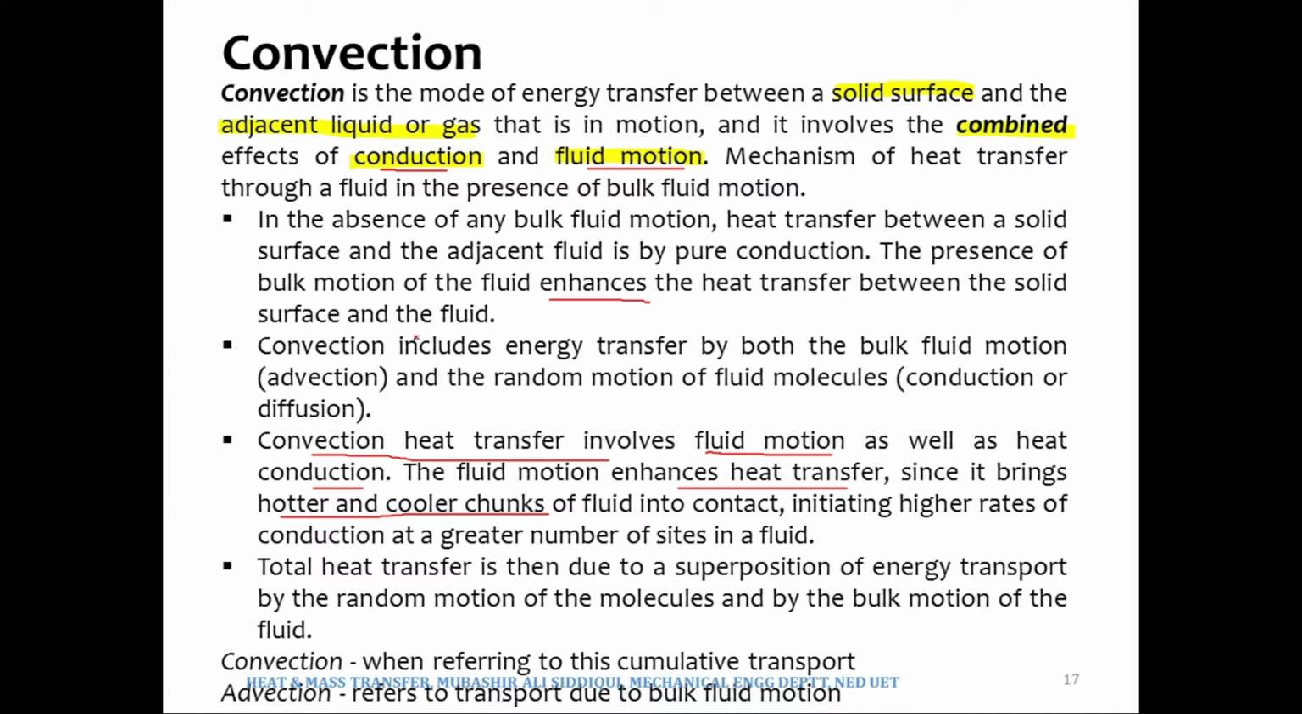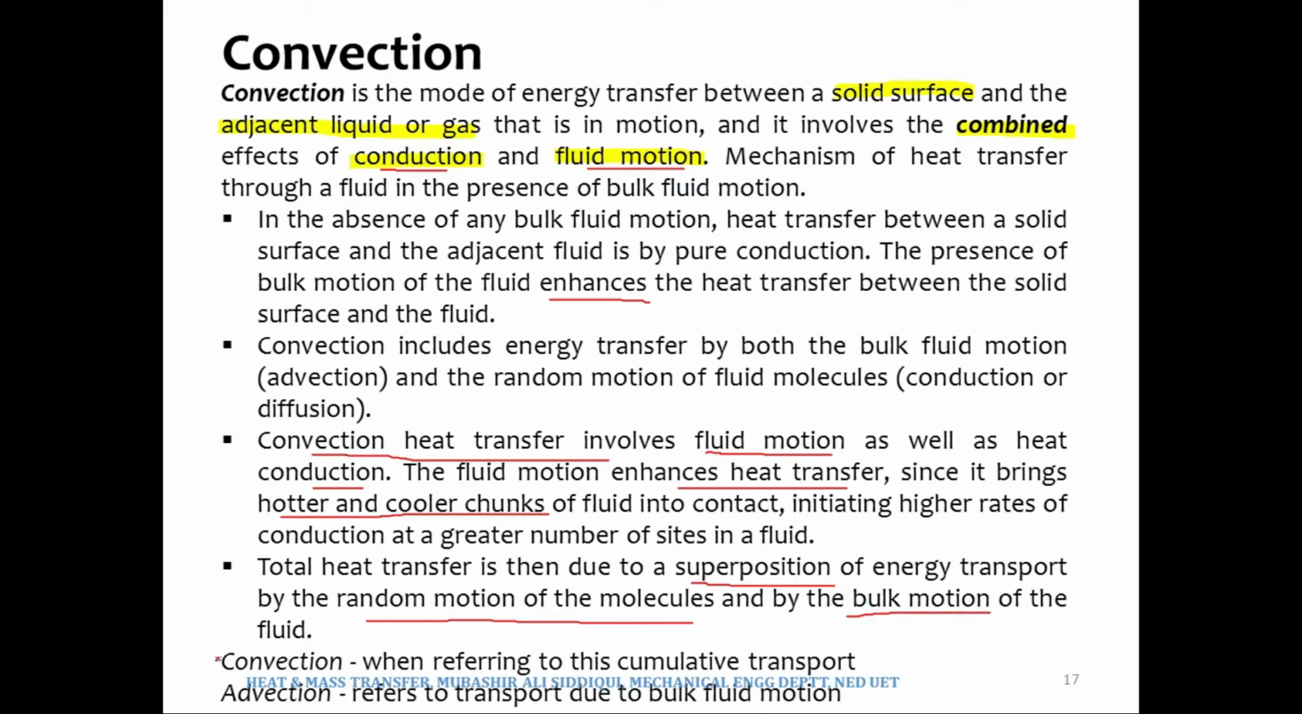So therefore, in case of convection, total heat transfer is due to the superposition, or you can say the addition, of energy transferred by the random motion of the molecules, meaning the diffusion, and the bulk fluid motion.